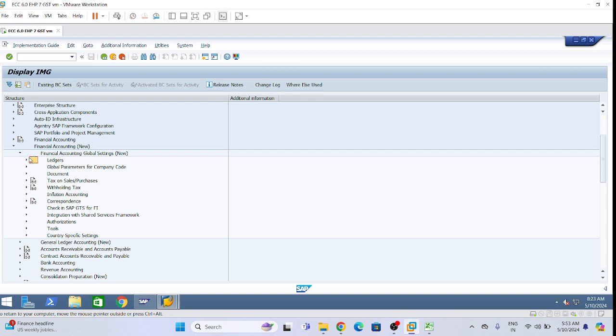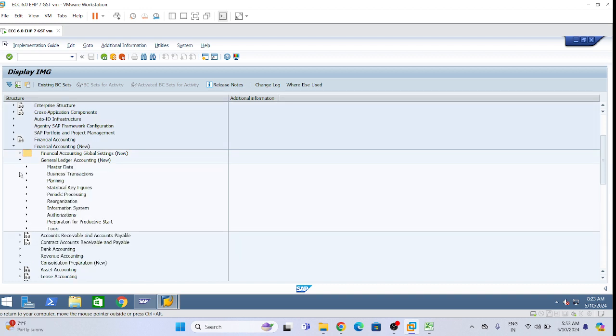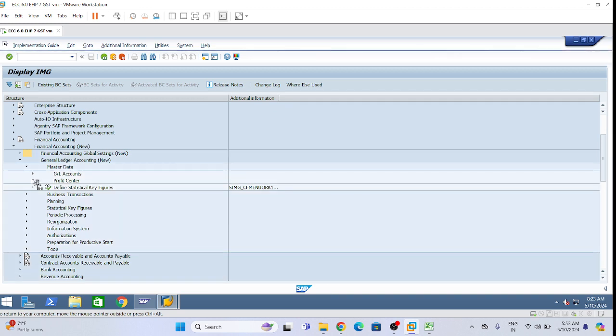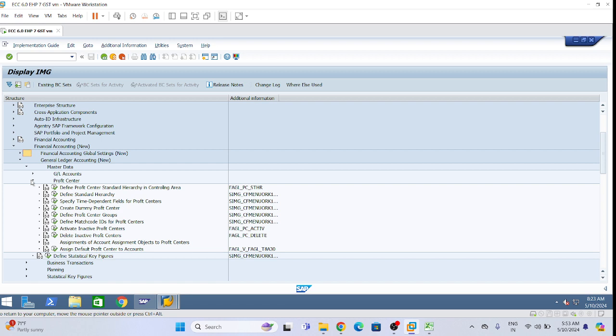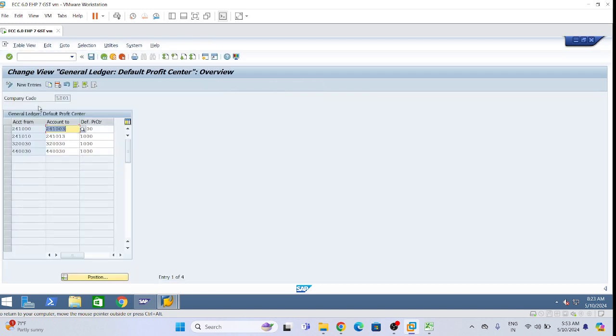Okay. The path is SPRO, financial accounting new, general ledger accounting new, master data, profit center, assign default profit center to accounts. I will double click on this, give company code LI01 and click new entries.